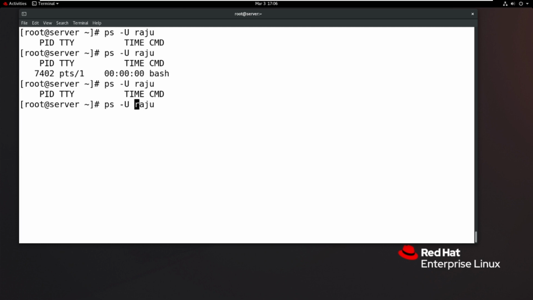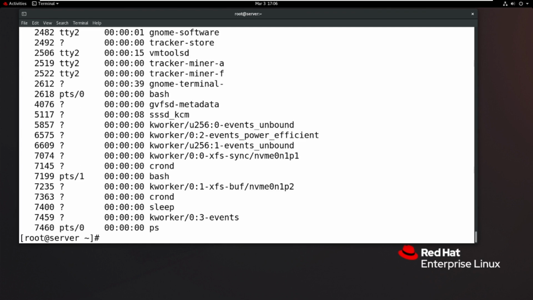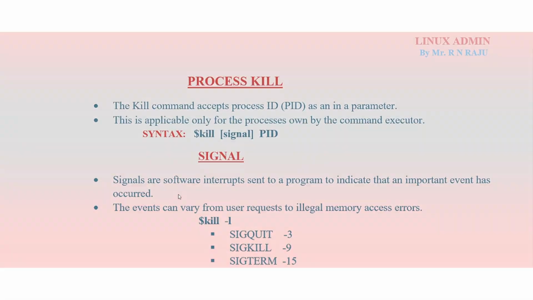When you specify capital G, I want to find the process IDs of the cloud team group, the processes managed by this cloud team. Right now there are no processes. What processes are managed by the group root? These are the processes managed by group root. Like that, you will manage multiple processes in the environment.